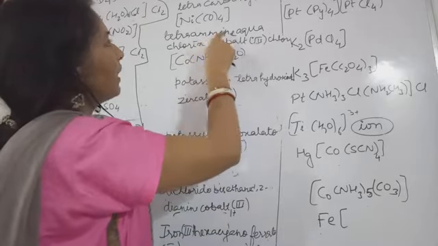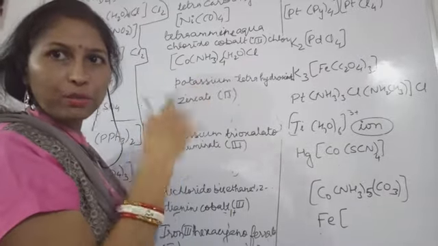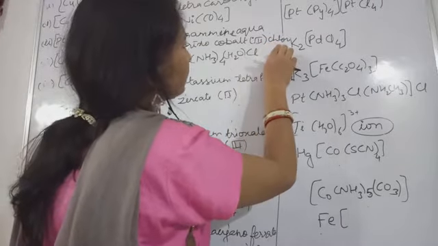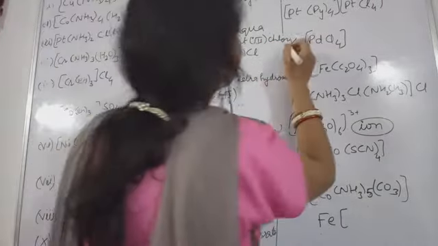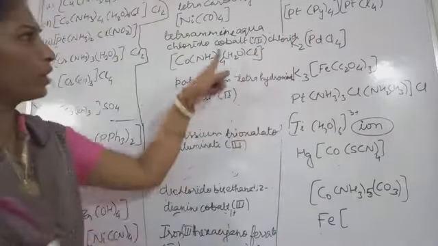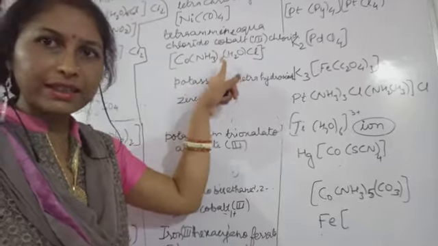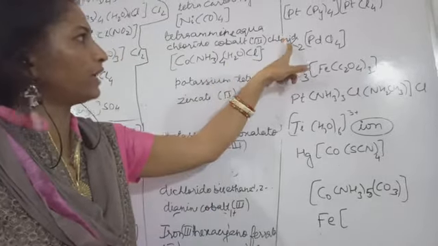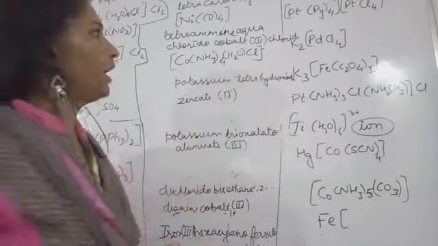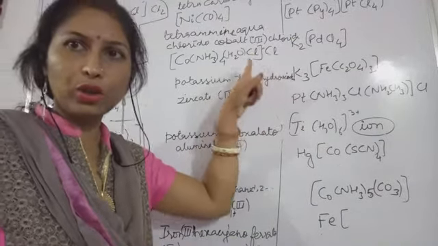Now next is tetraamine aqua chlorido. Chlorido, Cl. You don't need to put a bracket because this is monoatomic. See, if it is written chlorido, that means it is inside the square bracket. And if chloride is written after the metal ion, that means it is the counter ion. Because the chlorine is the counter ion in this case, so chlorine is an anion.